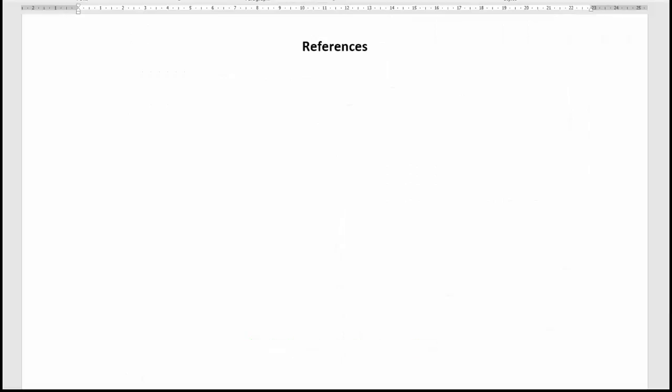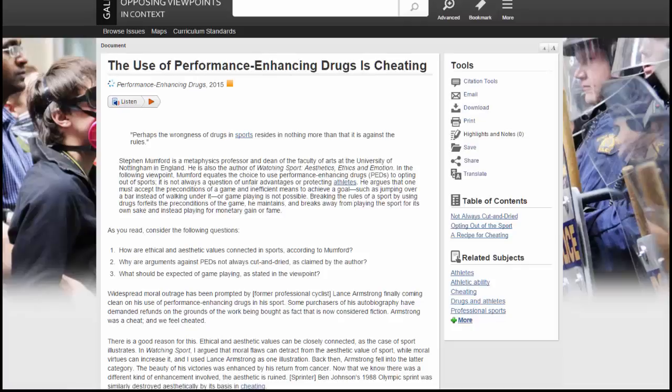For each piece of evidence that you find, if it comes from multiple sources, you need to reference them in your APA paper. So what I do is this: I would open a Word document and just have a working references page. Okay, so this is what you do. Go back to the web page that you got your article from. So here's the page I got my article from. Okay, and here's how you reference it.